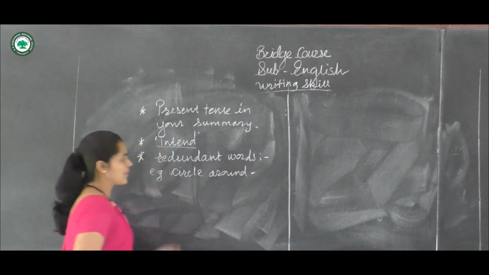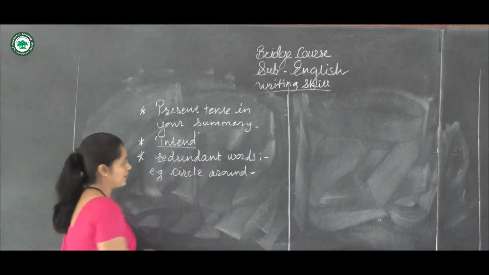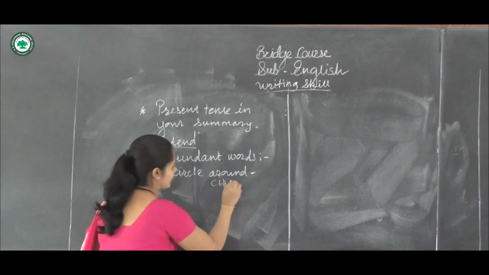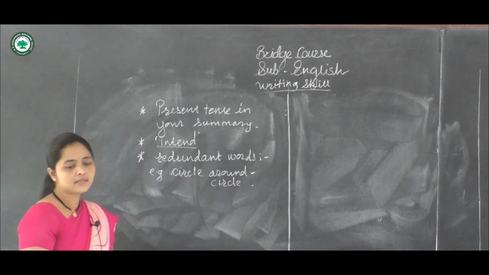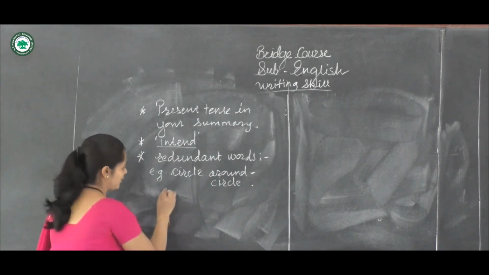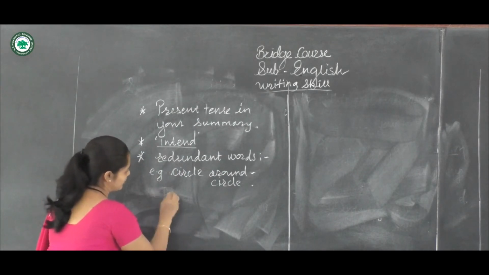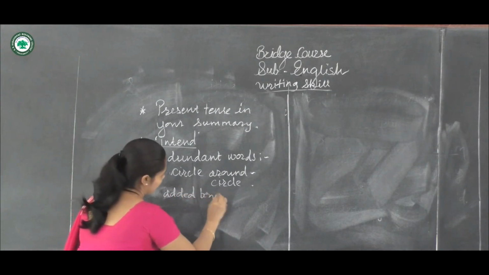Okay, so while writing summary, it comes like that, only circle. Okay, this is. Now next is here, sometimes added bonus. Bonus is always added. So added bonus.